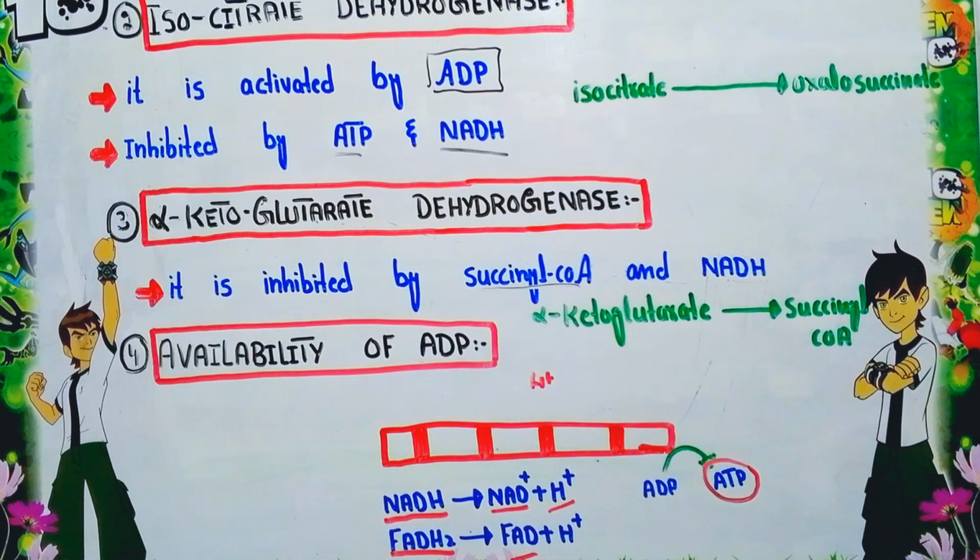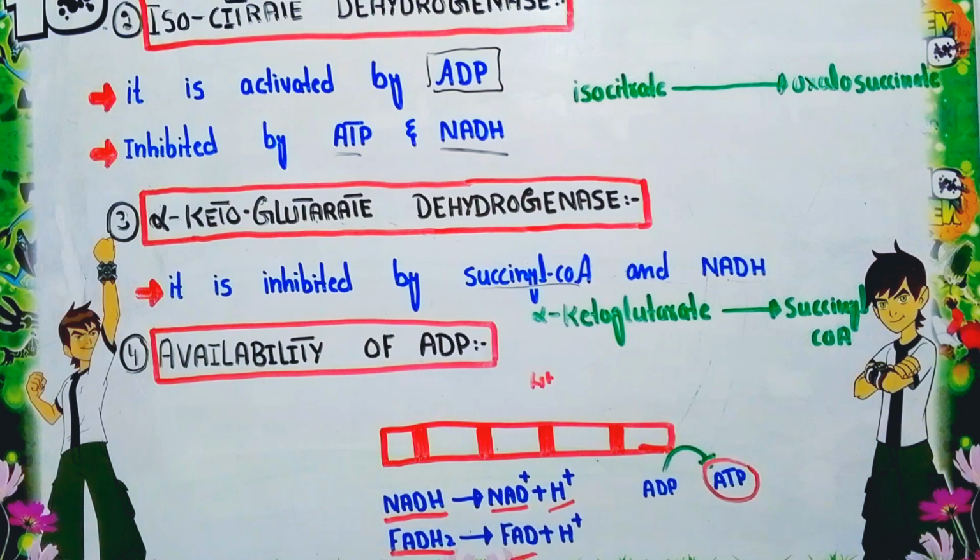So when the amount of ADP is less, there is no oxidation of NADH and FADH2 through the electron transport chain. Here the accumulation of these coenzymes occurs in the mitochondrial matrix. So ultimately it will not form NAD and FAD, which are very essential for the TCA cycle to occur. So it will slow down the activity of the TCA cycle.